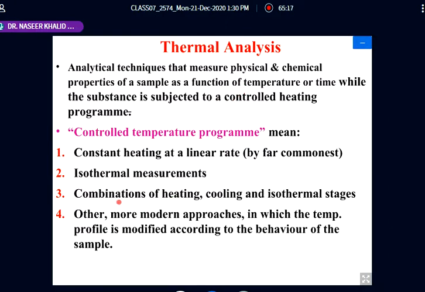Now, similarly, the third one is a combination of heating. We can cool the temperature. We can again have isothermal stages. So these are combinations of the first two: heating, cooling, and isothermal. This is another mechanism of the controlled temperature program. Moreover, nowadays more modern approaches are there in which the temperature profile is modified accordingly. We say that the temperature is changing.